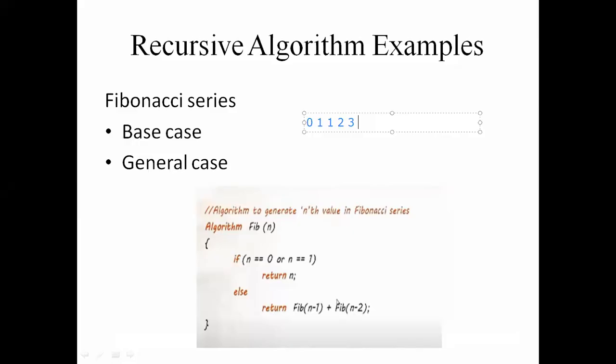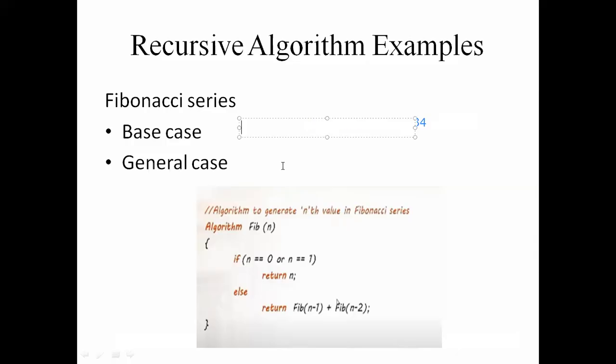In this way we have to calculate the Fibonacci series. To write the algorithm for this program, first we have the initial base case.